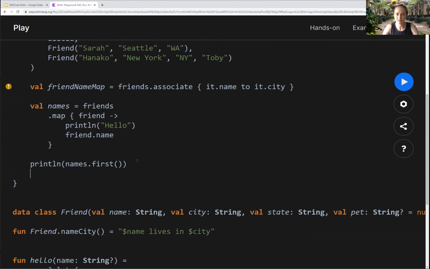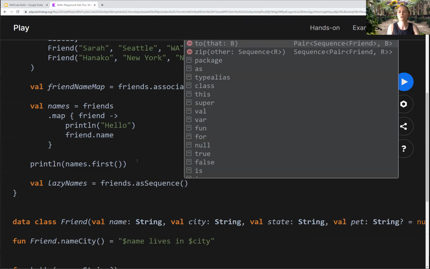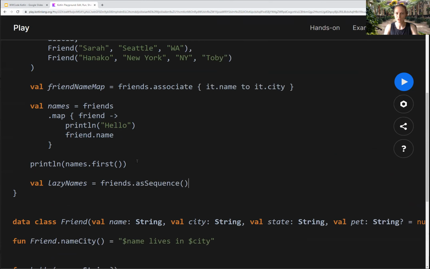So that's where we get into sequences, lazy lists, or generators. Names, well, we'll call this lazy names. And we can do asSequence at the end of any iterable collection in Kotlin. You just write .asSequence and it becomes a sequence. How does that change the behavior?